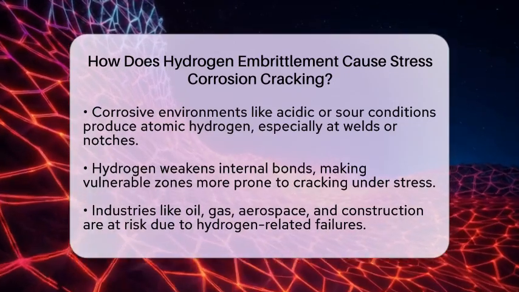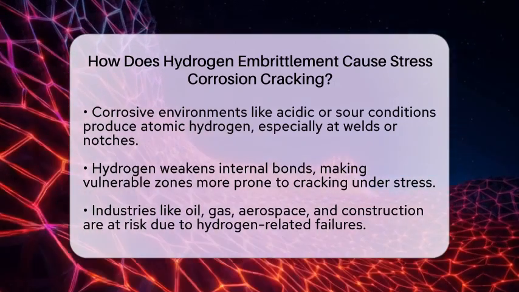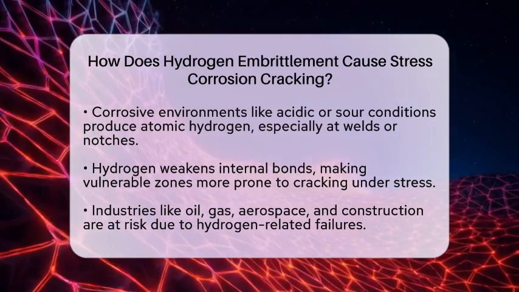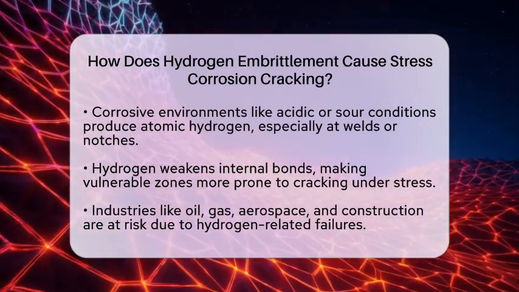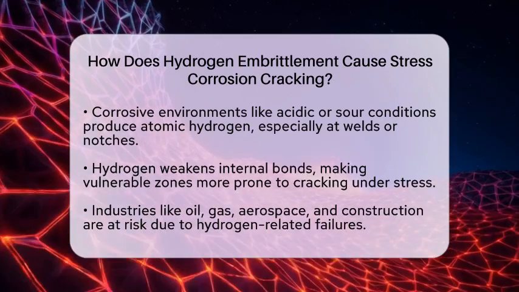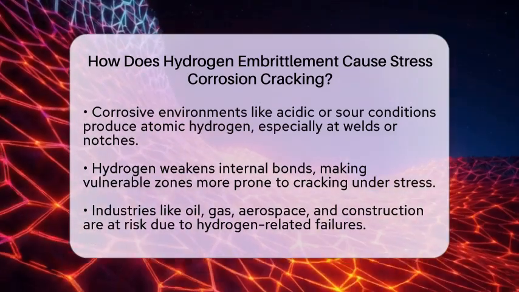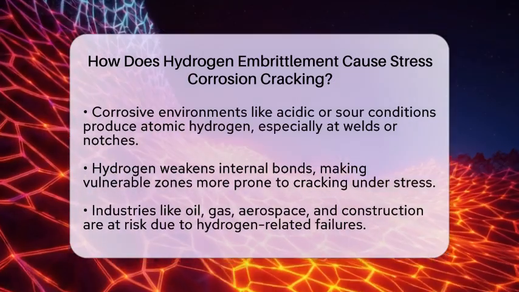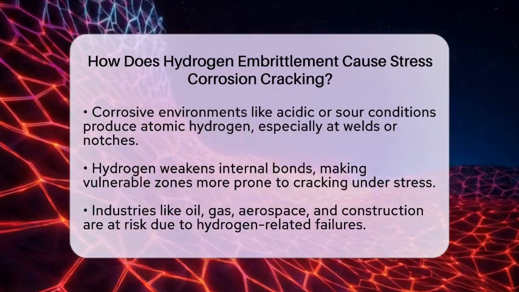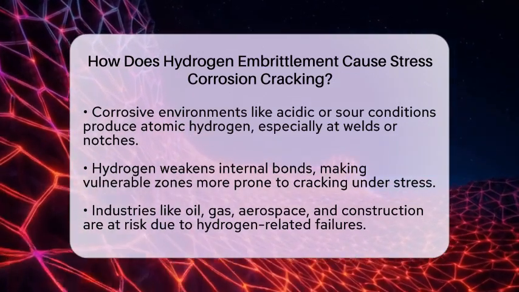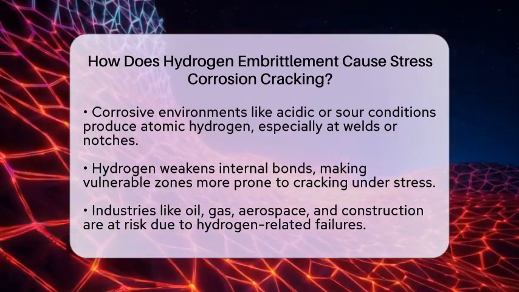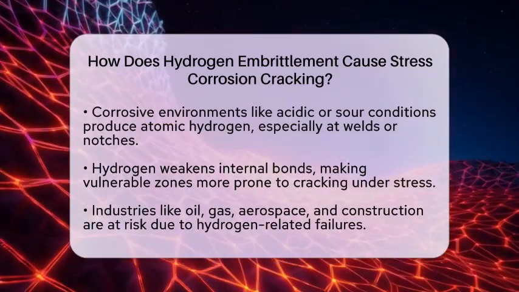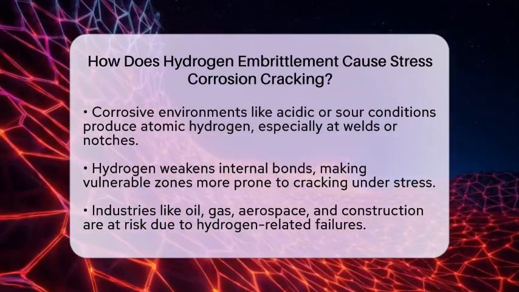For example, in pipelines or offshore structures exposed to hydrogen sulfide, hydrogen atoms diffuse into the metal, especially at high-stress areas like welds or notches. These zones become more vulnerable to cracking because the hydrogen weakens the internal bonds. Understanding this interaction is vital for industries like oil and gas, aerospace, and construction. Components made of high-strength steel can look fine but suddenly fail because of hydrogen embrittlement-induced stress corrosion cracking.